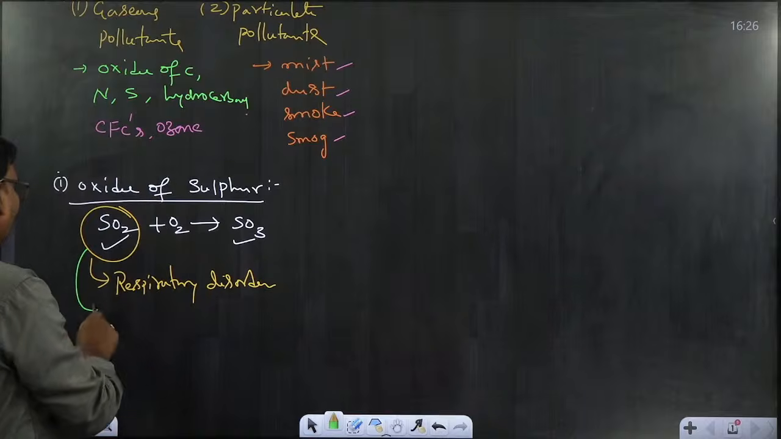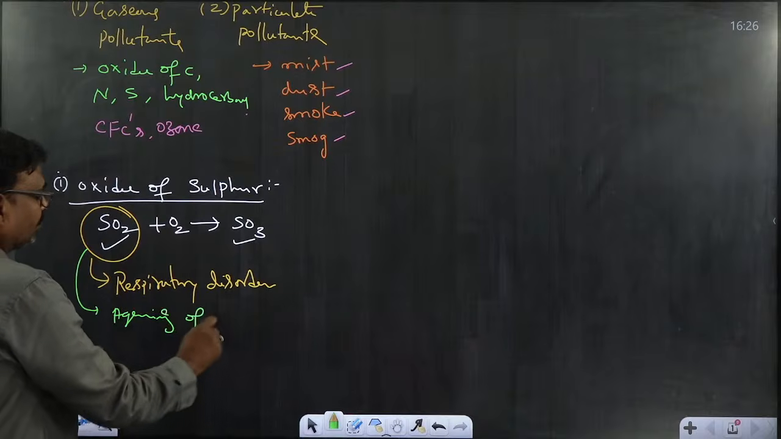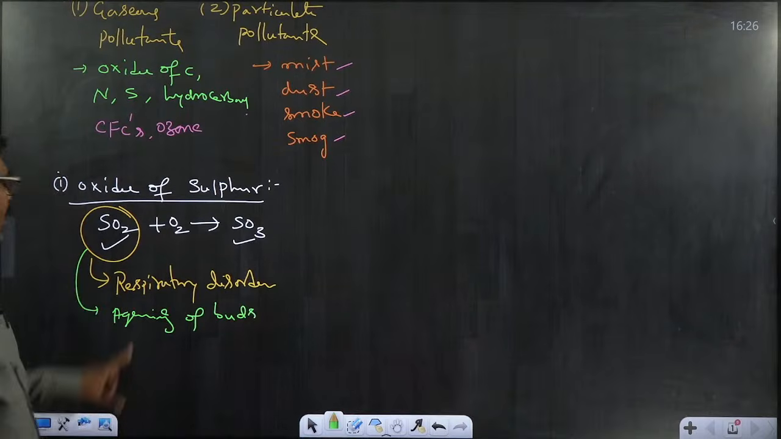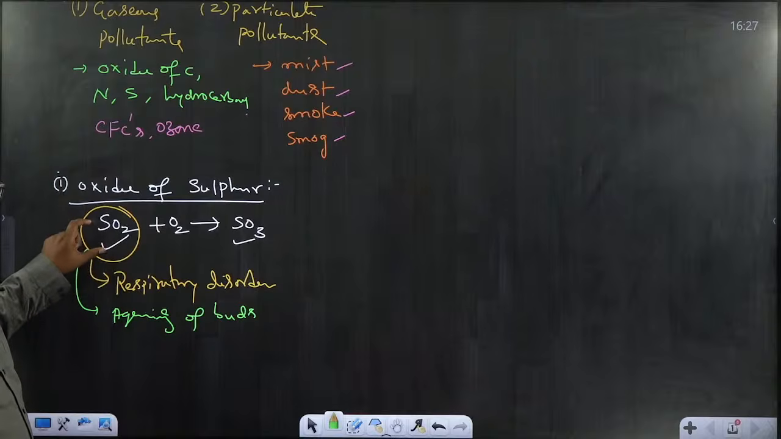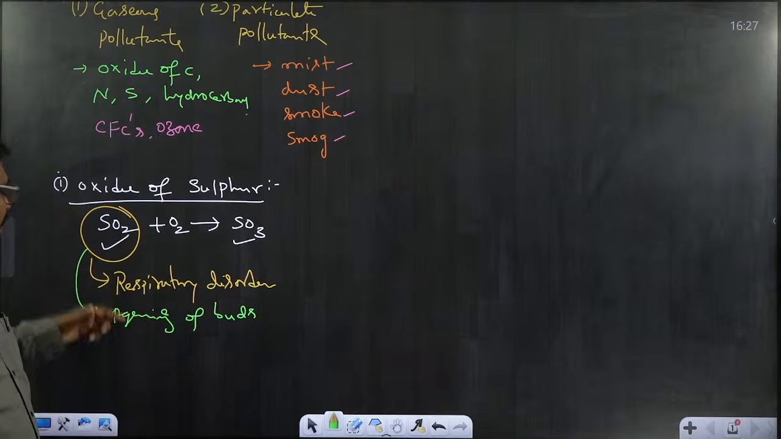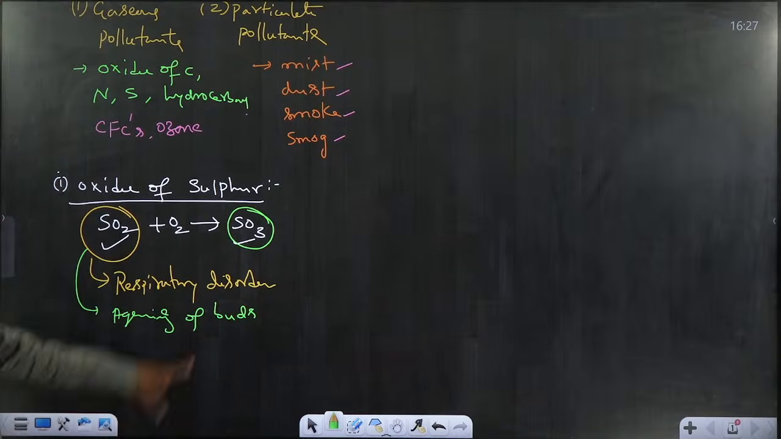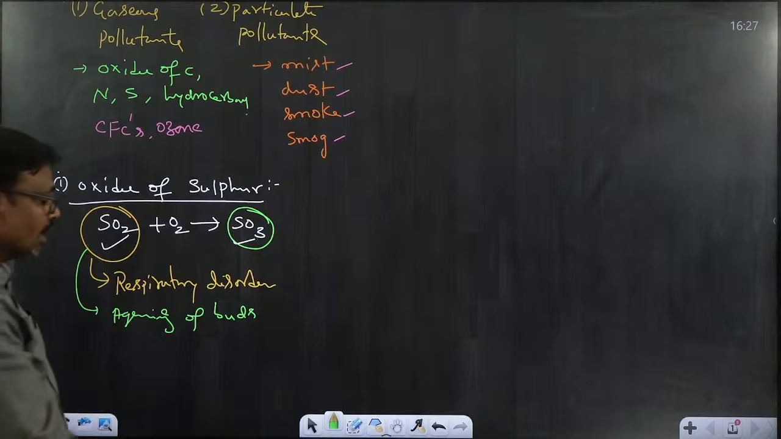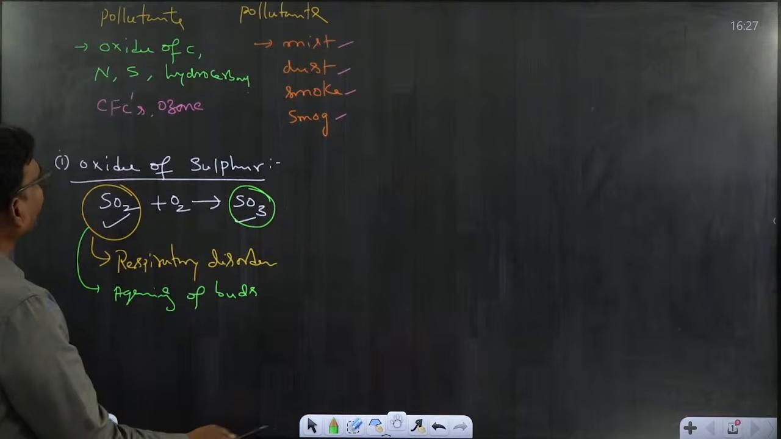Whereas in plants, there is aging of buds, so flowering will not take place due to the presence of sulfur dioxide. Even at a low level, it will cut off the buds from the plants. That is the adverse effect observed in plants. The same thing happens in the presence of sulfur trioxide also. Sulfur trioxide mainly causes respiratory disorders in human beings. So this is about the oxides of sulfur.